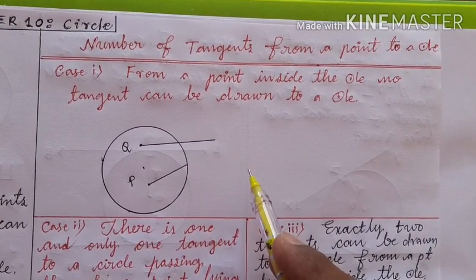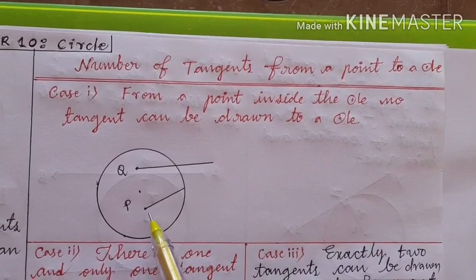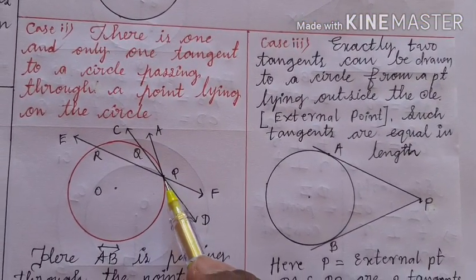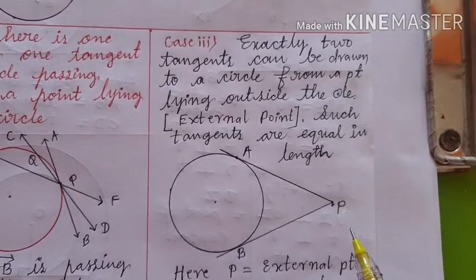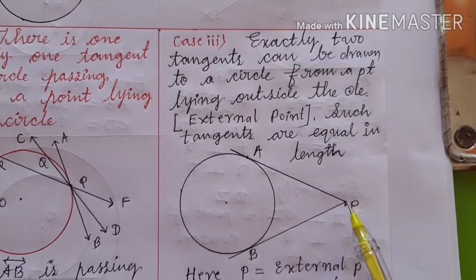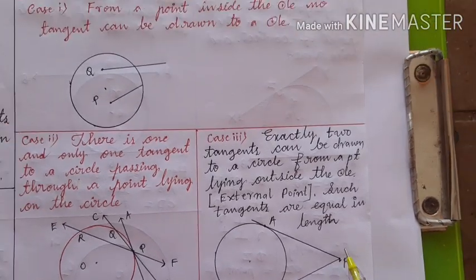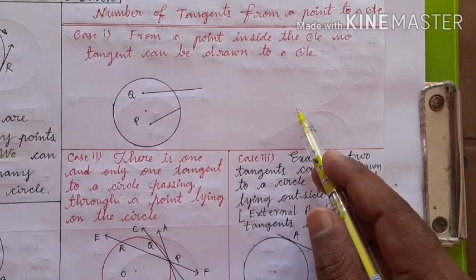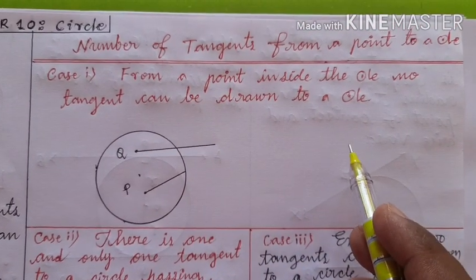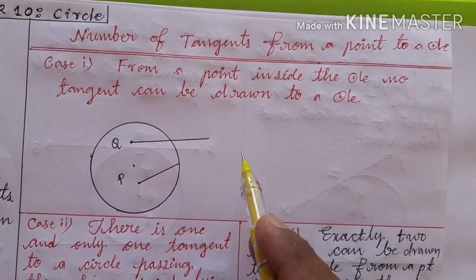Here it depends upon the position of the point, whether the point is inside the circle, or exactly on the circumference of the circle, or outside the circle. If the point is outside the circle, we call it an external point. From these points how many tangents can be drawn and how they are drawn is going to be discussed now. The number of tangents we draw to a circle from a given point depends upon the position of the point.